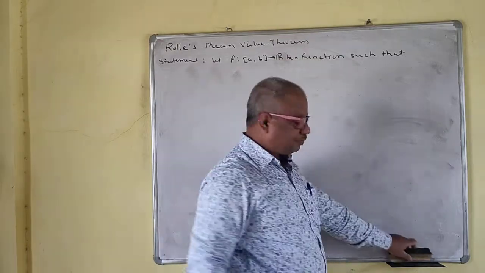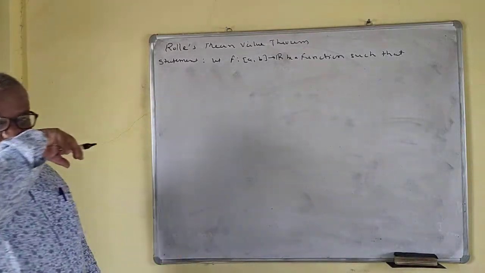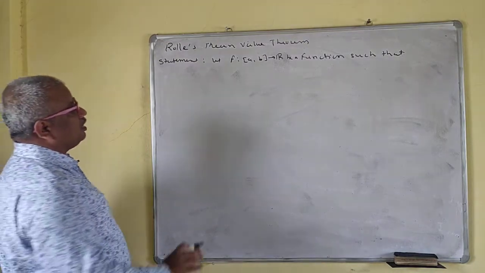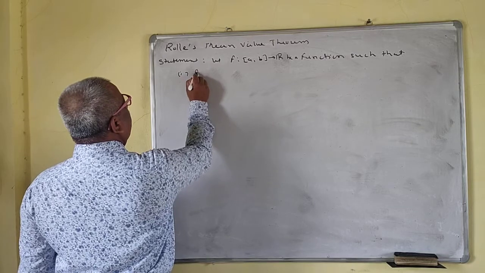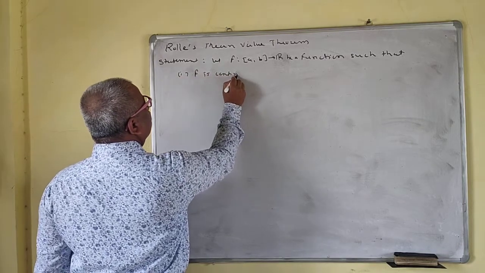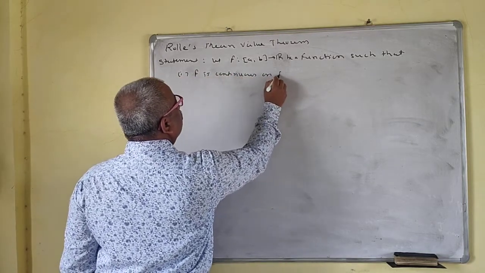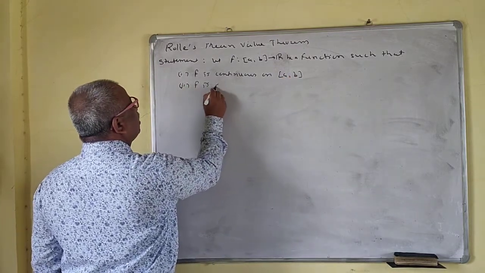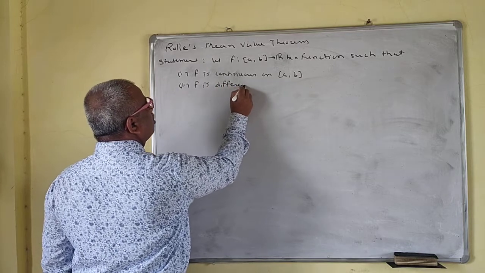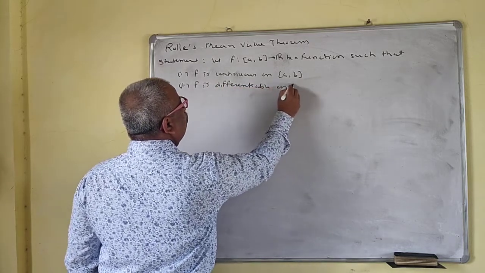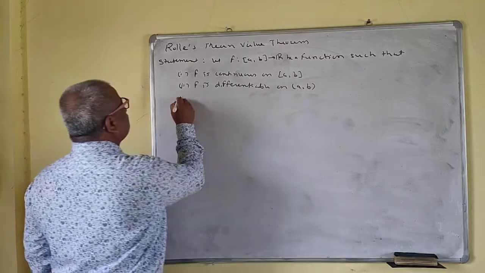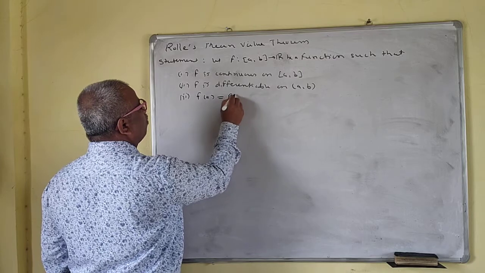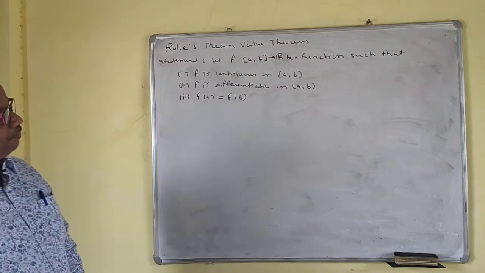That means f is a real valued function defined on the closed interval [a, b] such that, one, f is continuous on the closed interval [a, b]. Second, f is differentiable on the open interval (a, b). And third, f(a) is equal to f(b). So these are the three conditions.